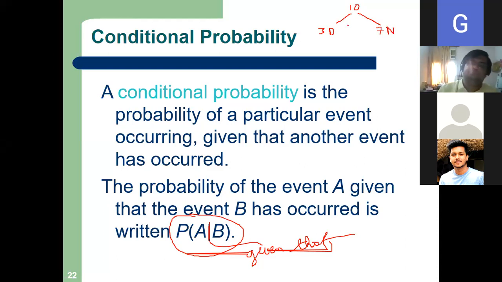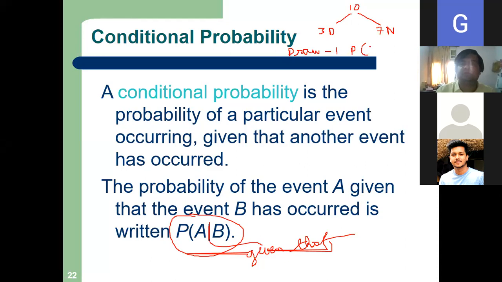I draw the first time. Draw 1. Now tell me, what is the probability that a Diet Coke will come in the first draw?